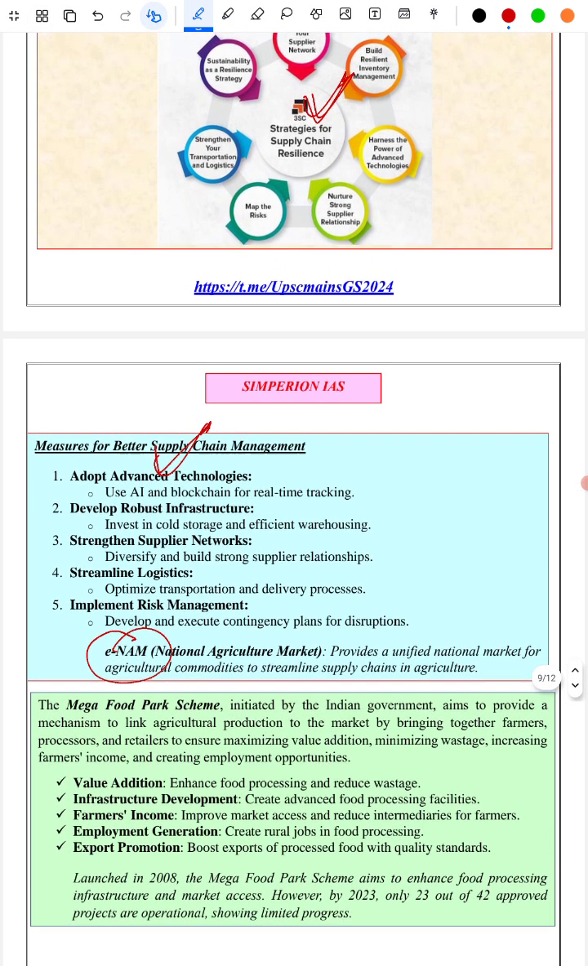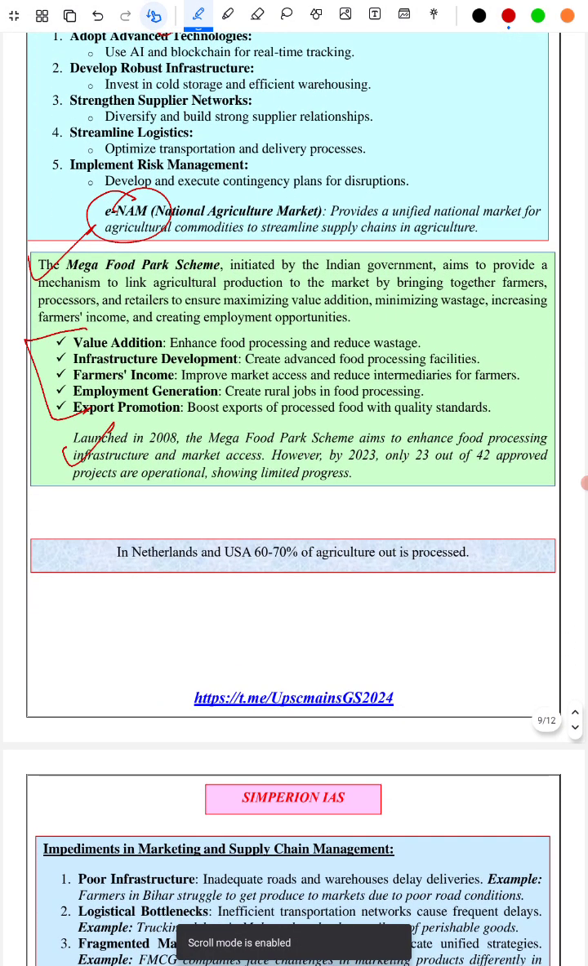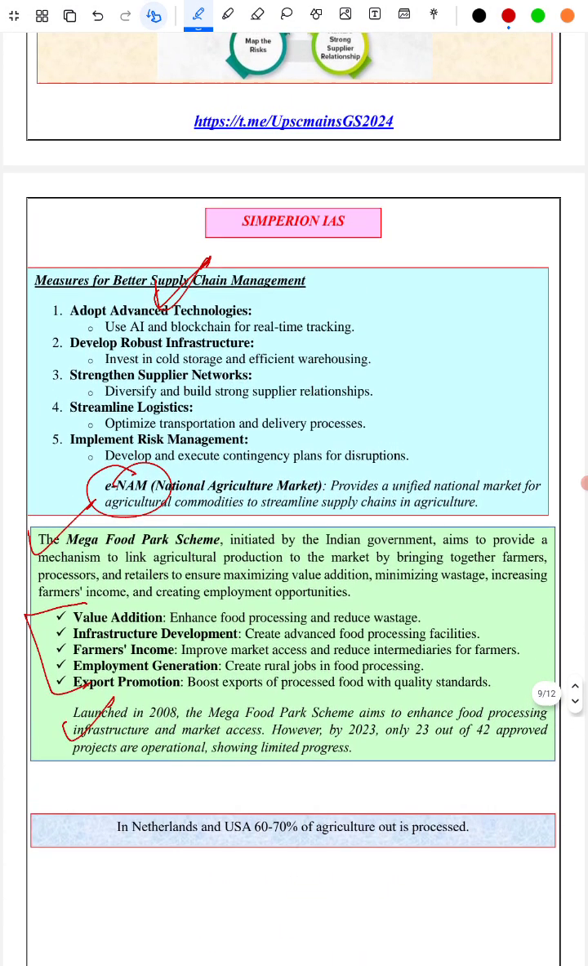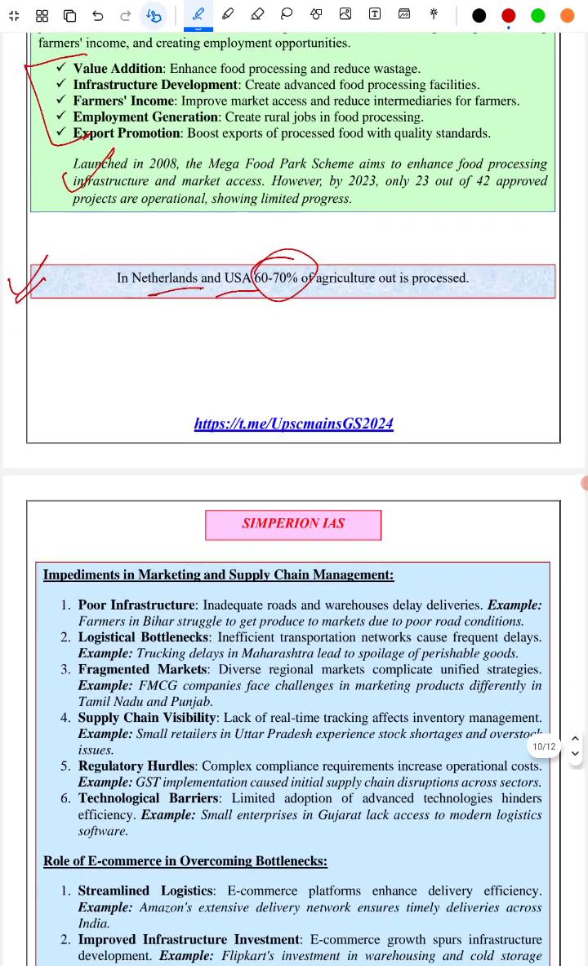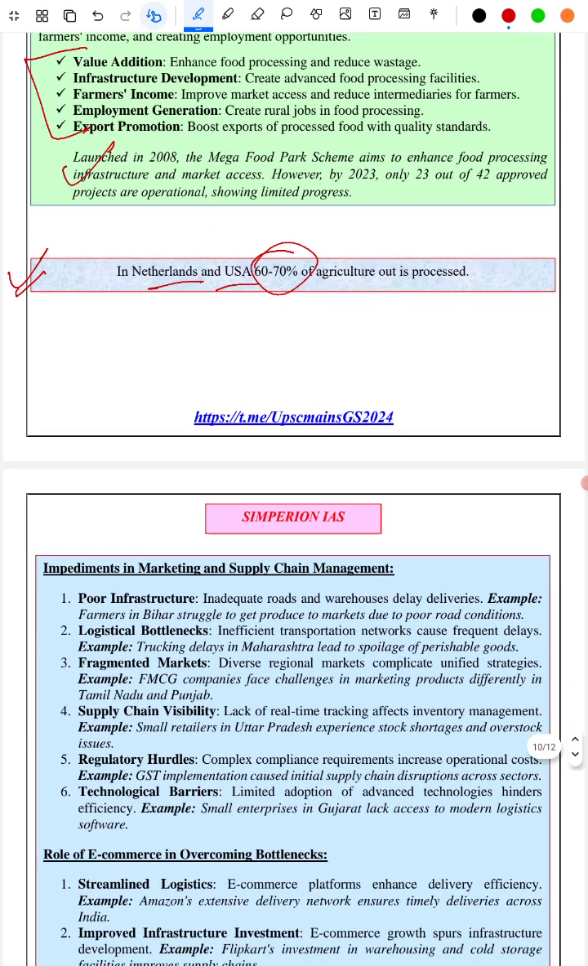Next, one of the very important topics in the food processing industry is the mega food park scheme. We have covered that. We have covered what is its importance, when it is launched, and we are given sometimes even the global best practices. Netherlands and USA process 60 to 70% of the agricultural output. In India it's very less, because food processing industry can generate a lot of employment for the people.